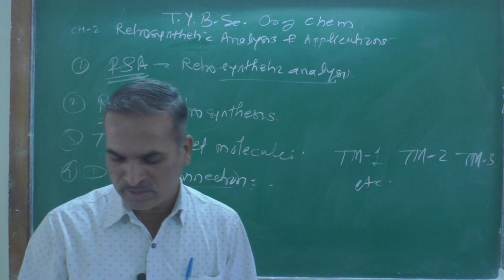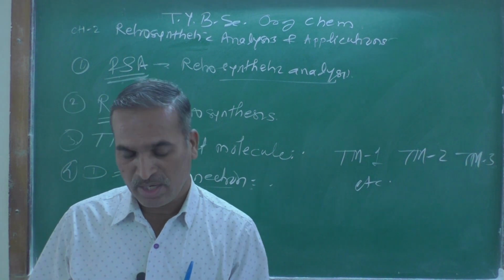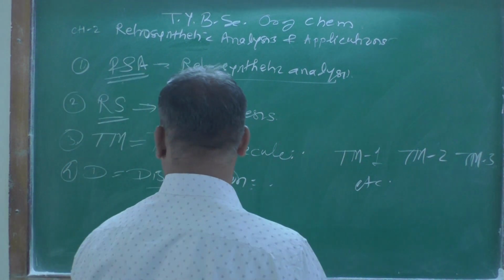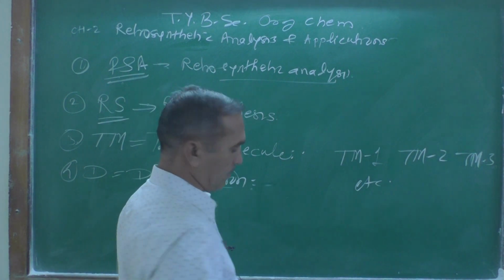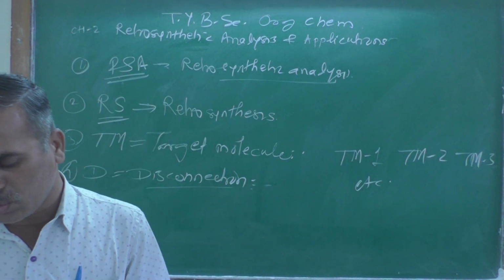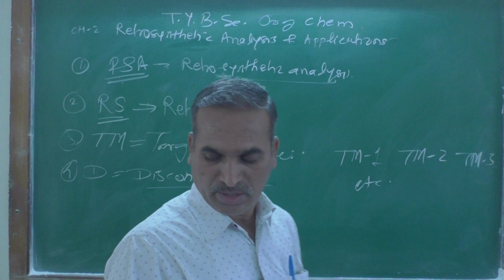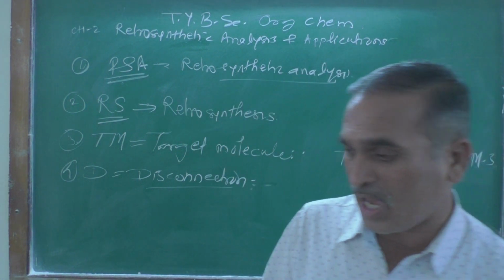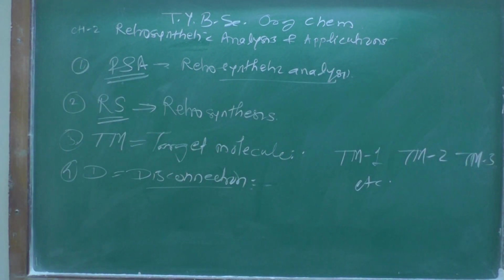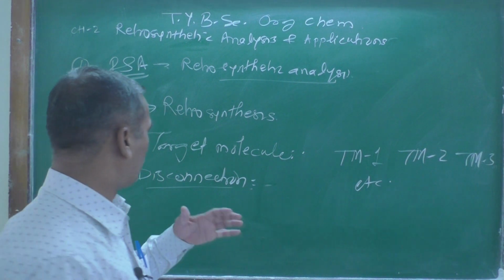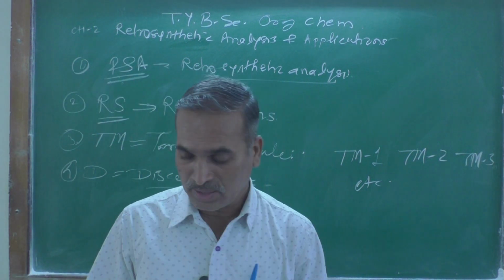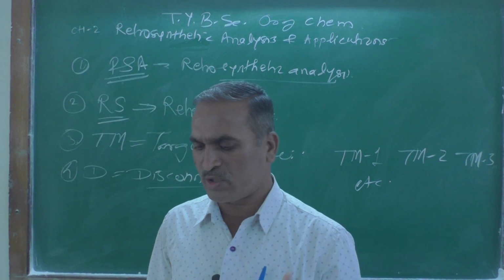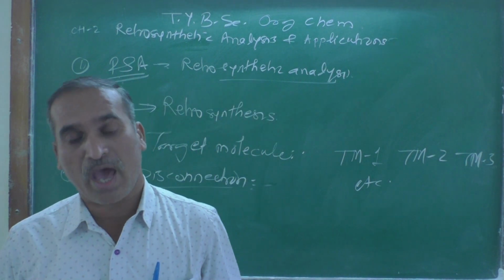So before that disconnection, let me give some reaction. There are 4 types of reaction arrows.